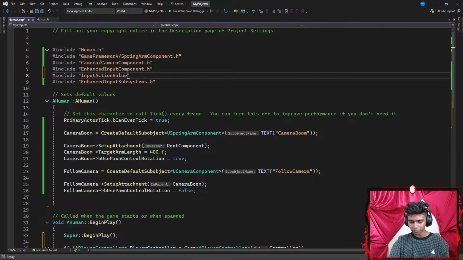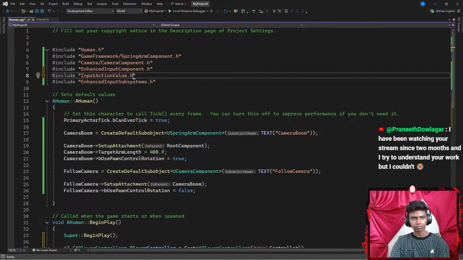Okay, this was the part that I messed up on. I mean, not messed up. I missed this part. Let's go ahead and scroll all the way down here.